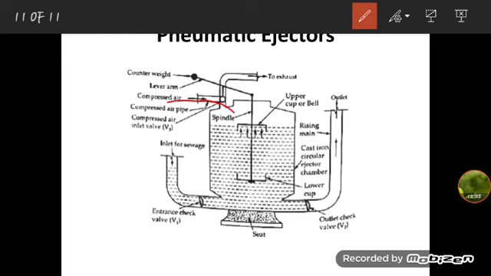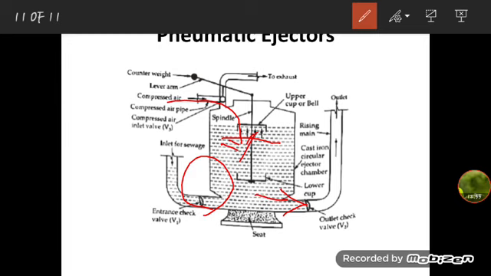So at this stage, the valves V2 and V3 remain open, but V1 gets closed. The wastewater is thus lifted up and discharged from the outlet till the level of water falls below the bottom of the upper cup.